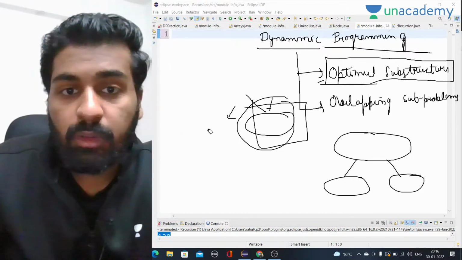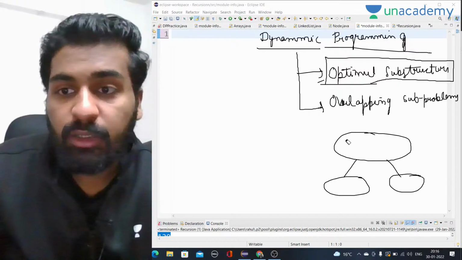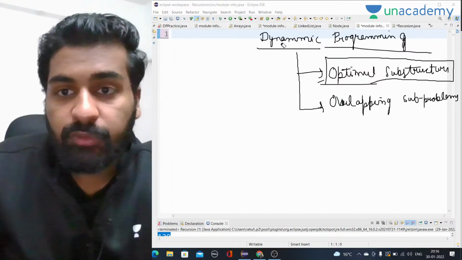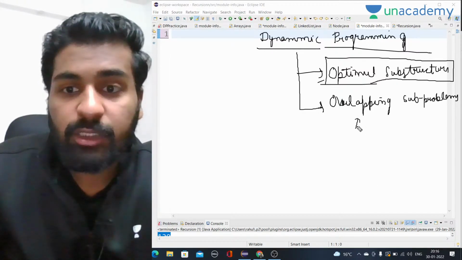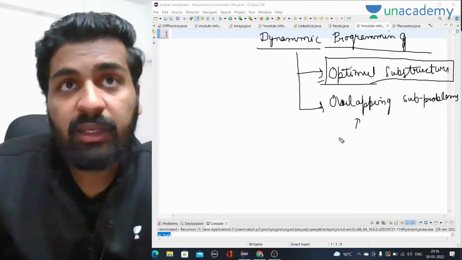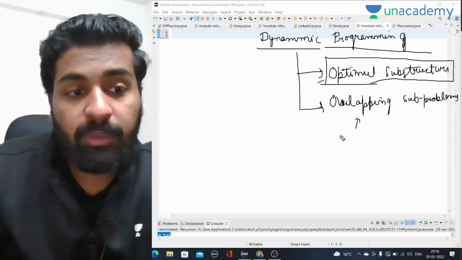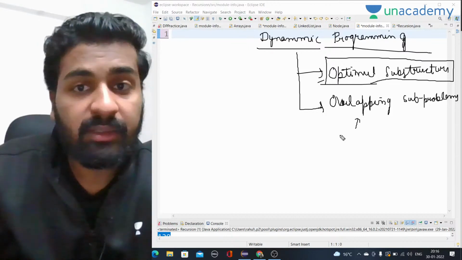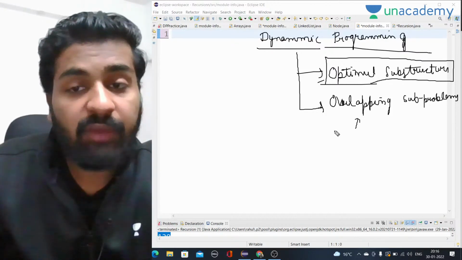Now the second and most important thing: overlapping subproblems. The first condition is that, and the second condition is overlapping subproblems. Overlapping subproblems means that there are problems that we are solving again and again. The same problem we are solving again and again, and we should not do that.